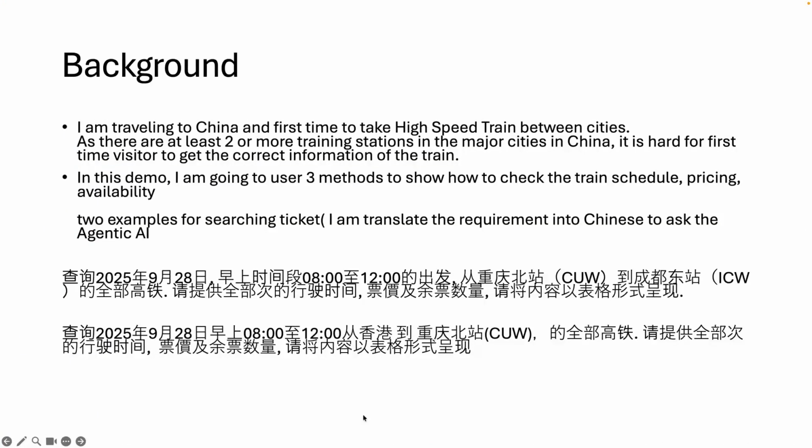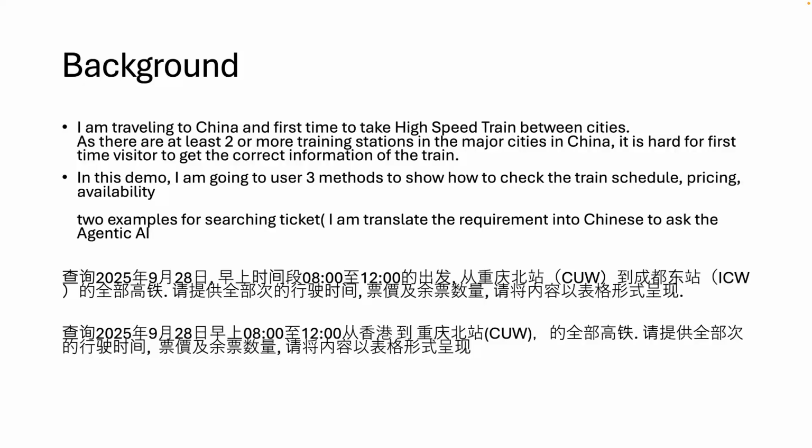Okay, so the background is actually I'm traveling to China and it's my first time to take the high-speed train, or maybe some countries call it bullet train or another name. Basically, the fastest one today can go up to over 600 kilometers per hour, if I'm not wrong, in Japan. In Japan, yeah. So I'll be traveling between cities.